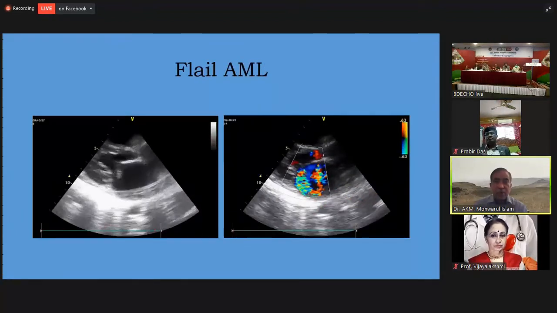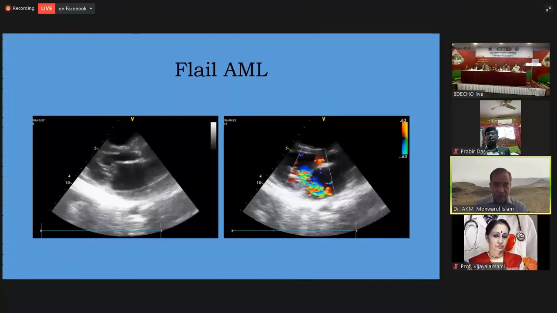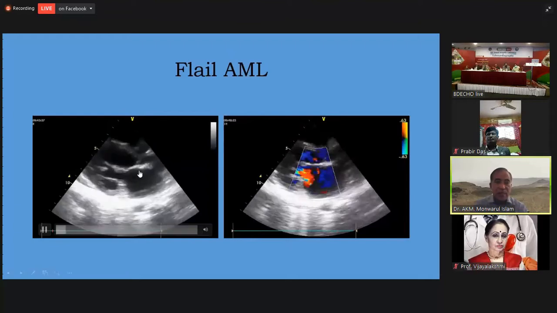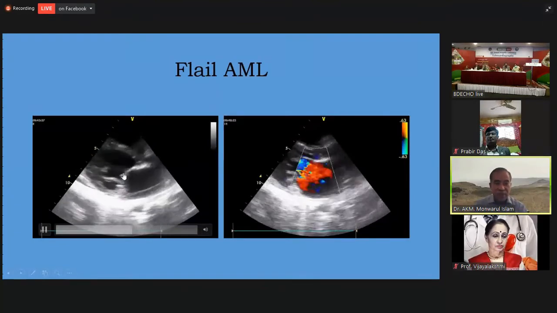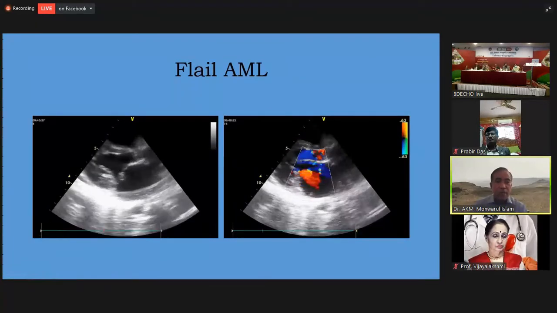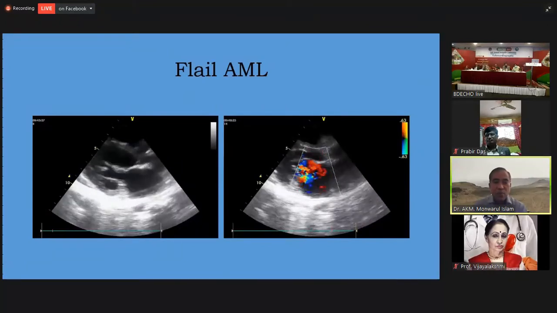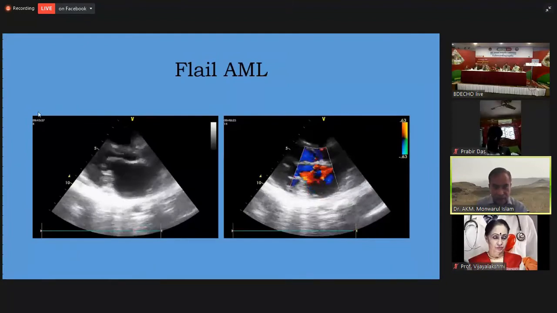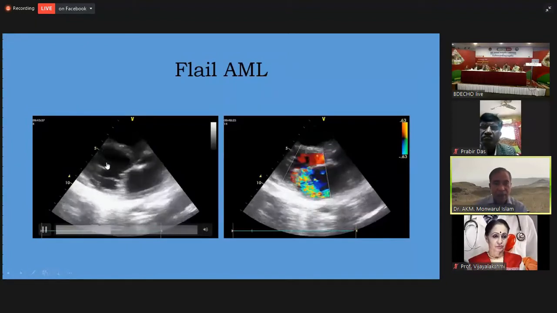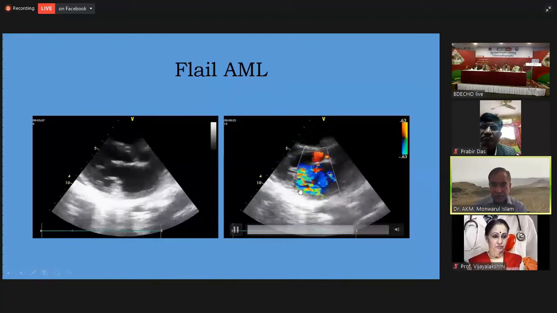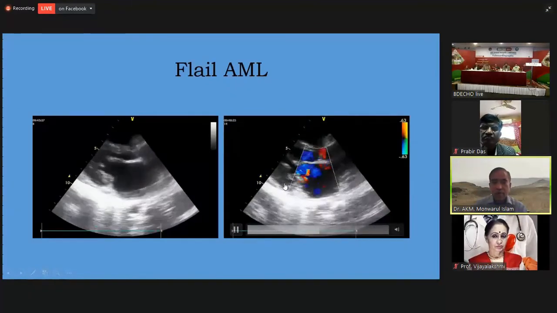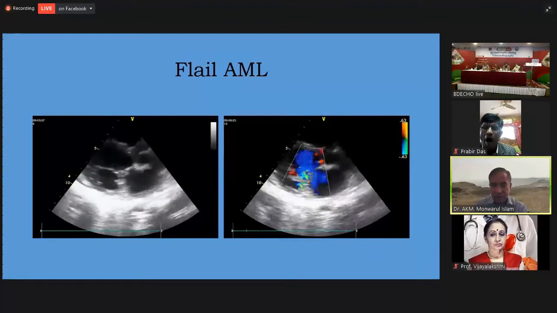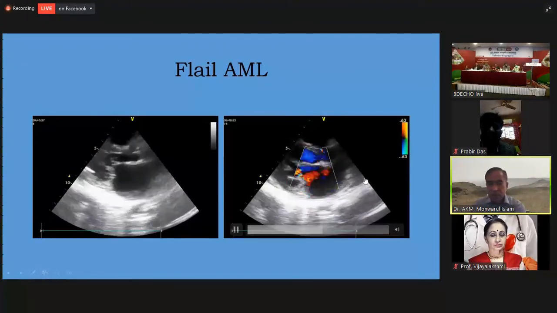Another term is flail mitral leaflet, and it can affect both AML as well as the PML. Flail means the tip of the mitral valve leaflet, whether it is AML or PML, is directed towards the interior of the left atrium, as is the case here, and the cause may be rupture of the chorda. And here the MR is usually of severe, very severe type. You are seeing this here, and this is also eccentric MR.